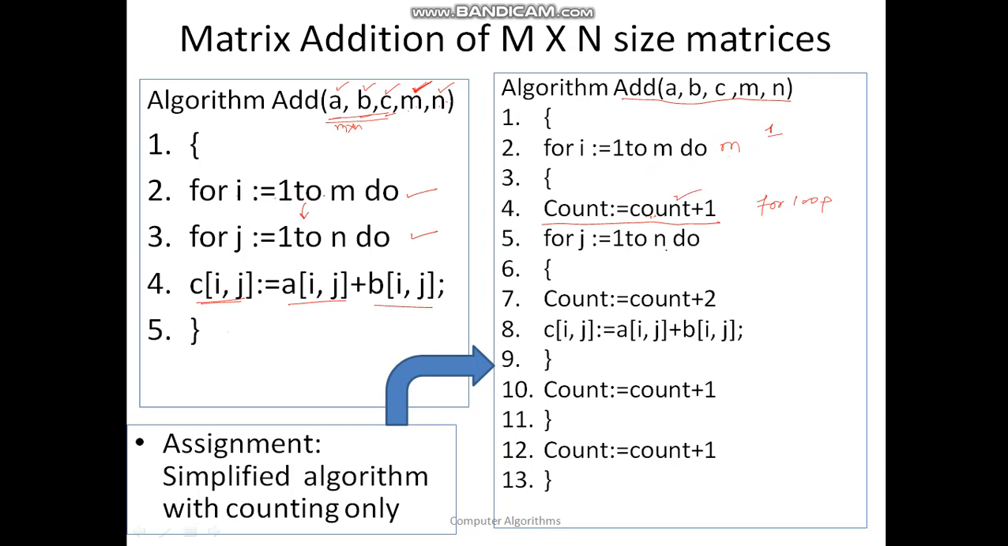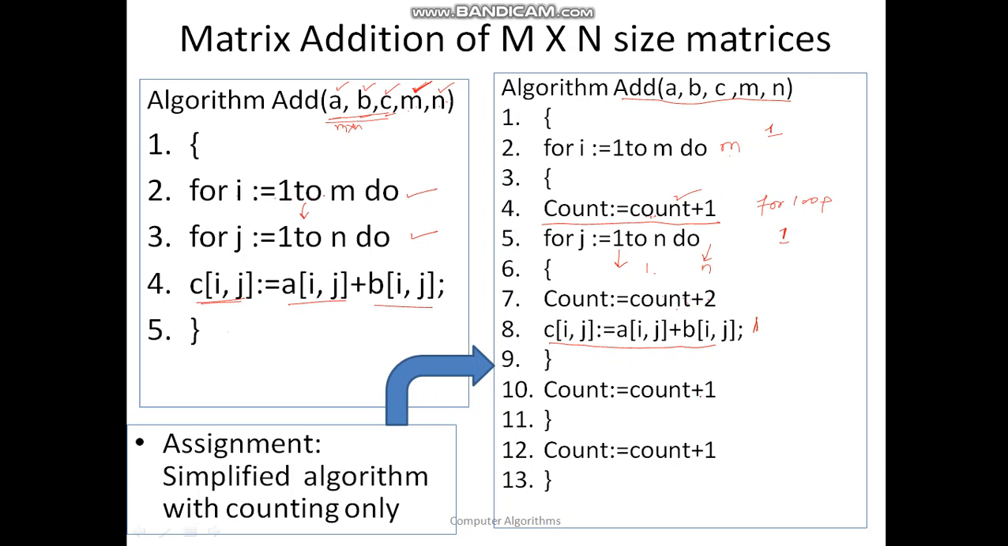Again, j equal to 1 to n. Again, count is equal to count plus 2. Why count is equal to count plus 2? For this j for loop, one count will be incremented, and for this instruction another one will be added, so it becomes 2. So every time 2 instructions are executing. Again, remember that this instruction is coming for n times inside, and once every time it is called, it is going to jump outside, and that count is not done here.